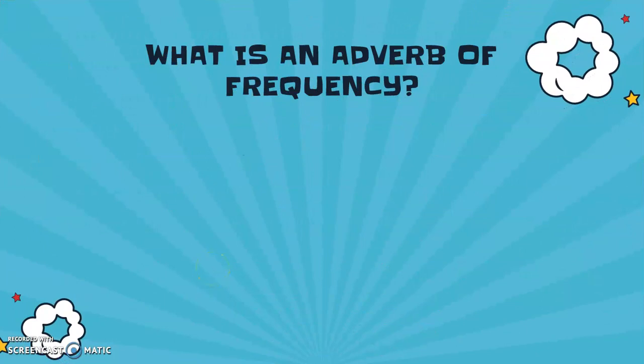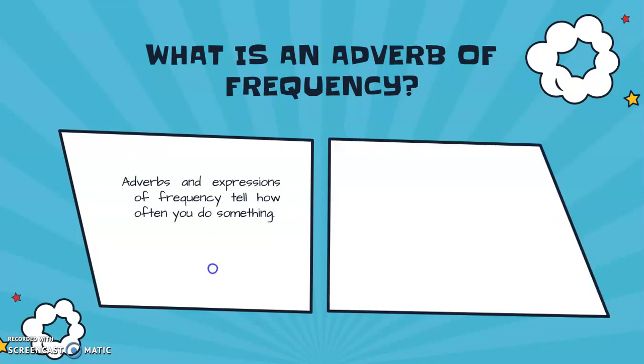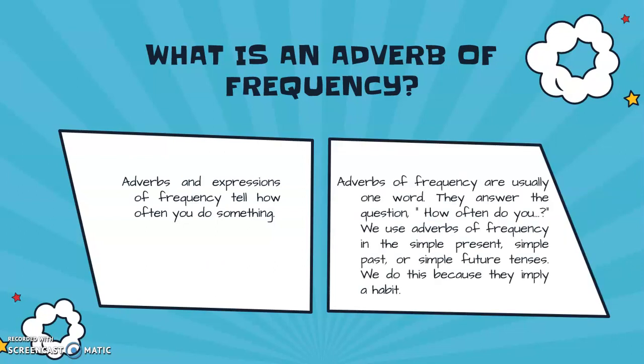But let's go to start with an adverb of frequency. In this case, we have to know that adverbs and expressions of frequency tell how often you do something. Adverbs of frequency are usually one word. They answer the question how often. We use adverbs of frequency in the simple present, simple past, or simple future tense. We do this because they imply a habit.